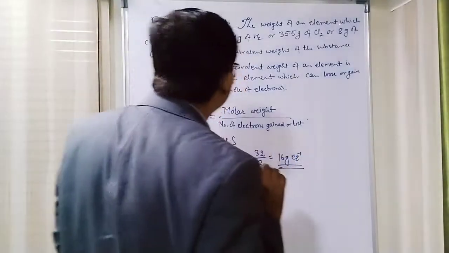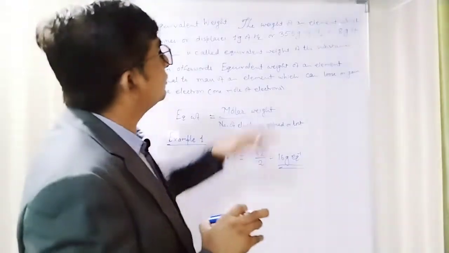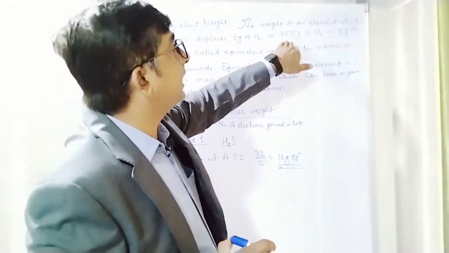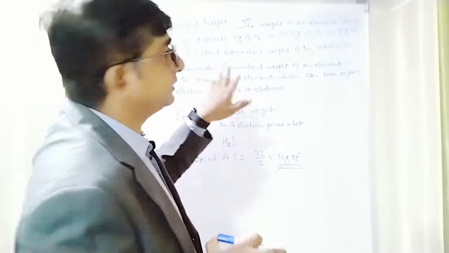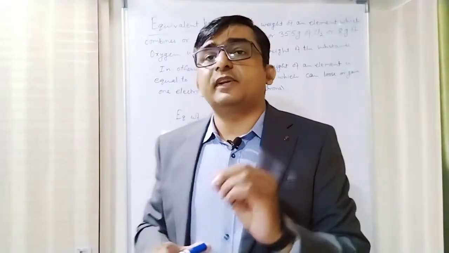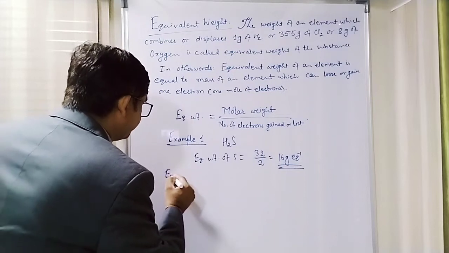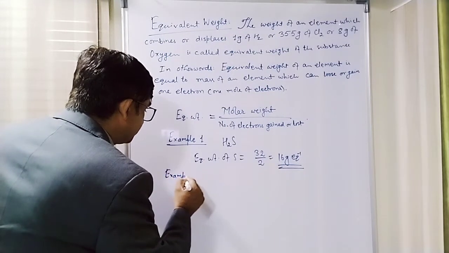So equivalent weight is the mass of the substance which reacts with exactly 1 gram of hydrogen, or 35.5 gram of chlorine, or 8 gram of oxygen. Let's find the equivalent weight of aluminium. So example 2.